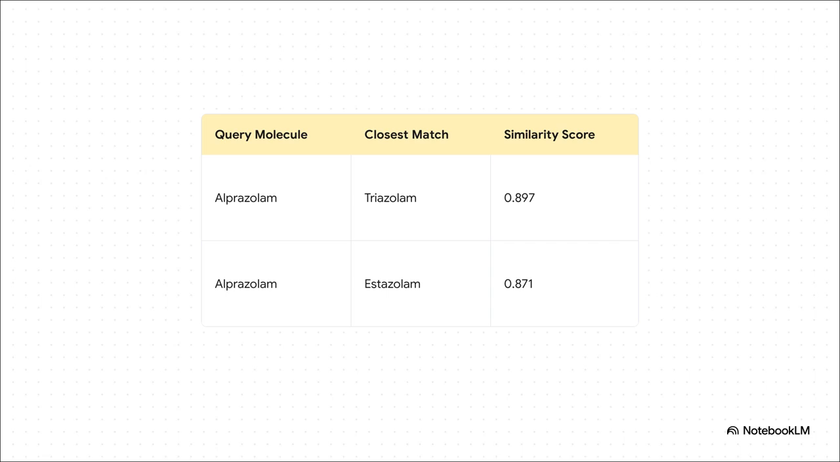Let's say a scientist is interested in the molecule alprazolam. They use it as a search query. Using those fingerprints we just talked about, RDKit can instantly scan a massive database and pull out the most similar molecules. And look at this table. It ranks them by a similarity score. Right at the top, you see triazolam and estazolam show up as super close matches. This is such a powerful way to zero in on potential new drug candidates.